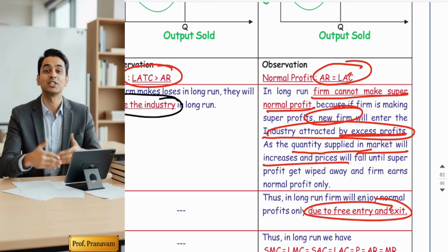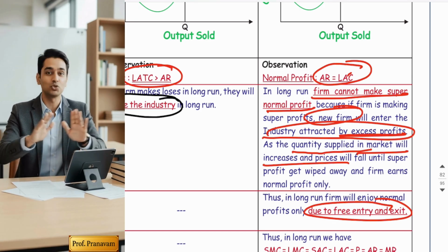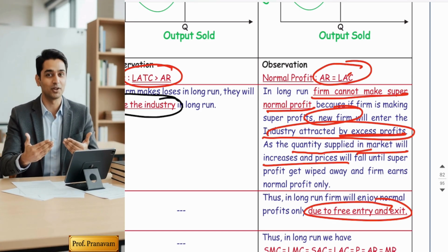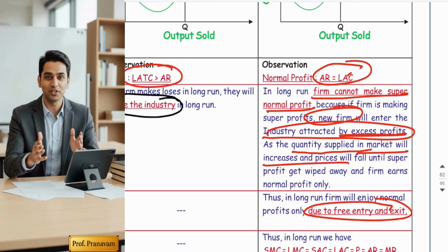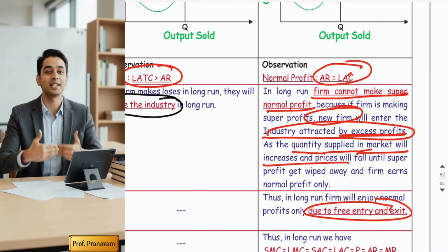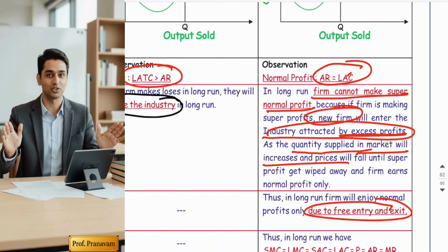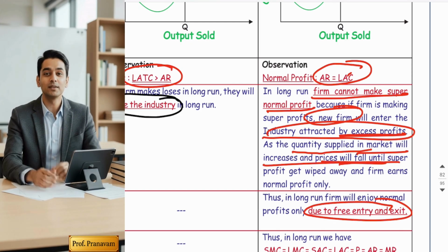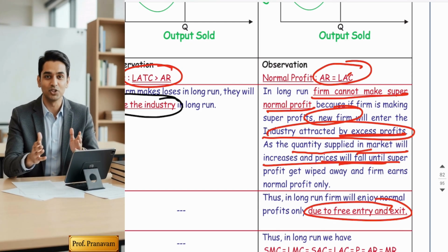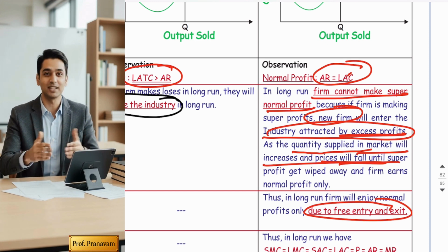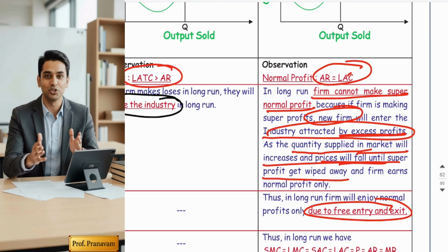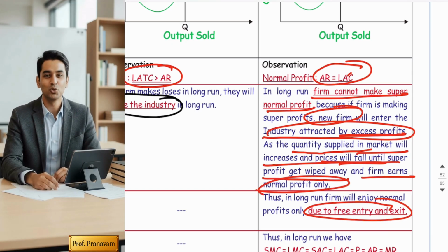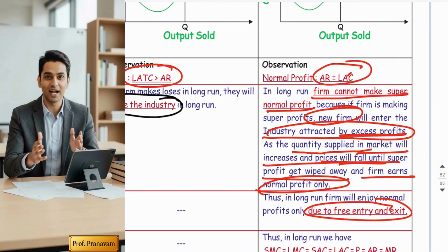Am I correct? In perfect competition, firms are price takers. Who decides the price? The industry decides the price, and the industry fixes only that price which is the equilibrium price. So when supply becomes more than demand, you know the equilibrium concept, the price will fall in the market. Due to the fall in prices, the industry reduces the price and firms have to accept it. With the reduction of prices, profit gets wiped away and firms continuously earn only normal profit.